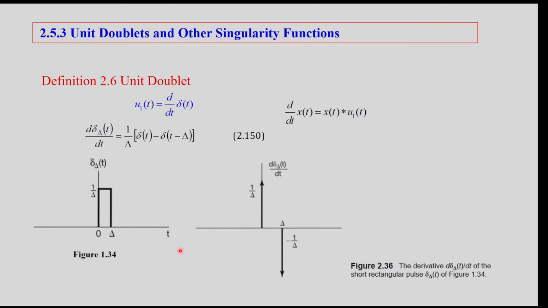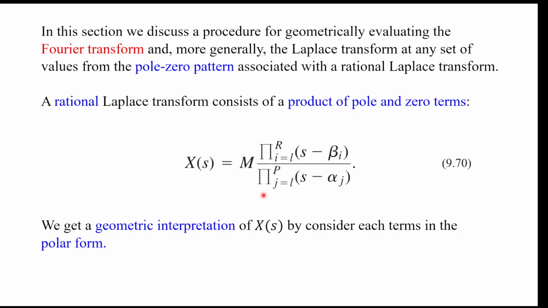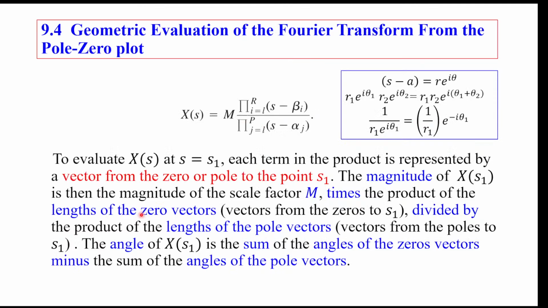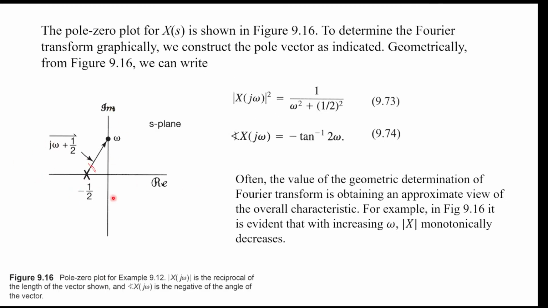We also see that this pole and zero analysis can give us some intuition on the magnitude and the angle of our Fourier transform, because we know the Fourier transform is the Laplace transform on the j omega axis.